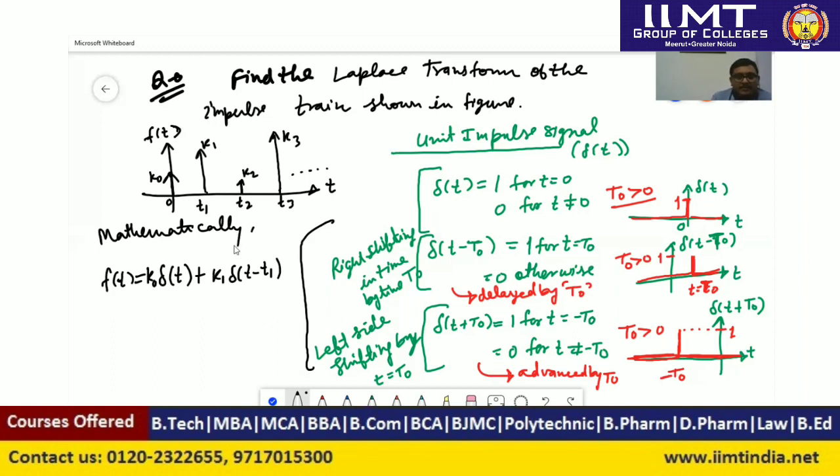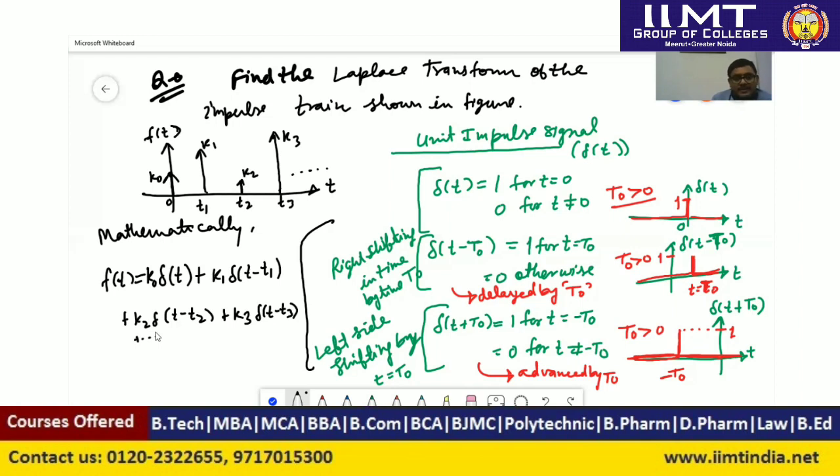After that, a sample is present at instant time t equal to t2. So we can write here k2 times delta of t minus t2. In similar manner, we can write k3 times delta of t minus t3. So in this manner, we can write the mathematical expression of this signal.